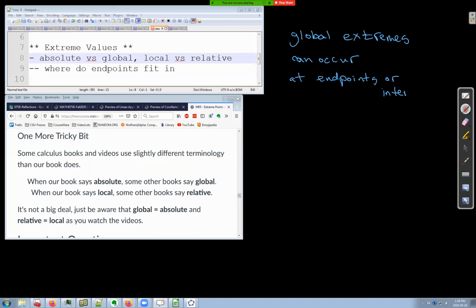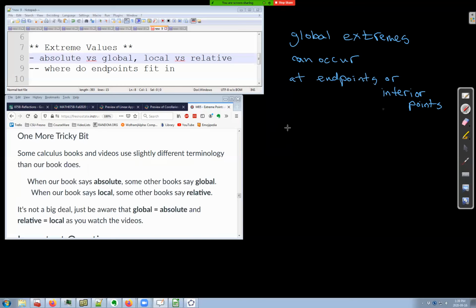Interior points are just points that are not endpoints. So global extremes can occur basically anywhere. A global extreme can occur at an endpoint, or at a point that's not an endpoint.